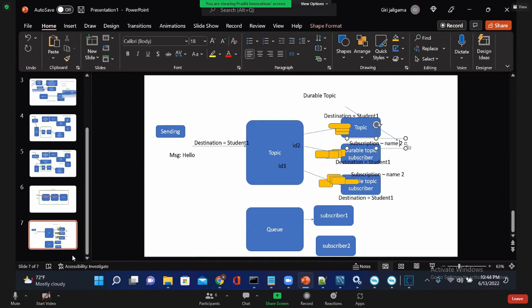Both receive? But do you accept that? Logically, it won't accept.